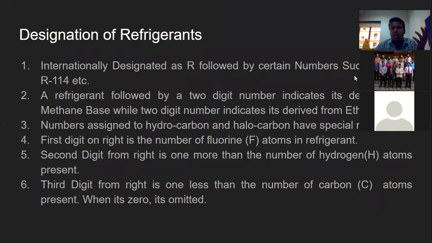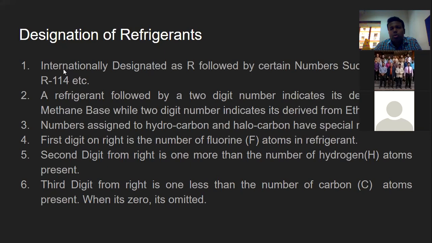Try to understand, because for every problem we will be solving in the next lectures, we need to select a particular refrigerant, and for that we have refrigeration tables. So you should understand which table to refer to for which refrigerant. That is the reason I am giving some time to this.